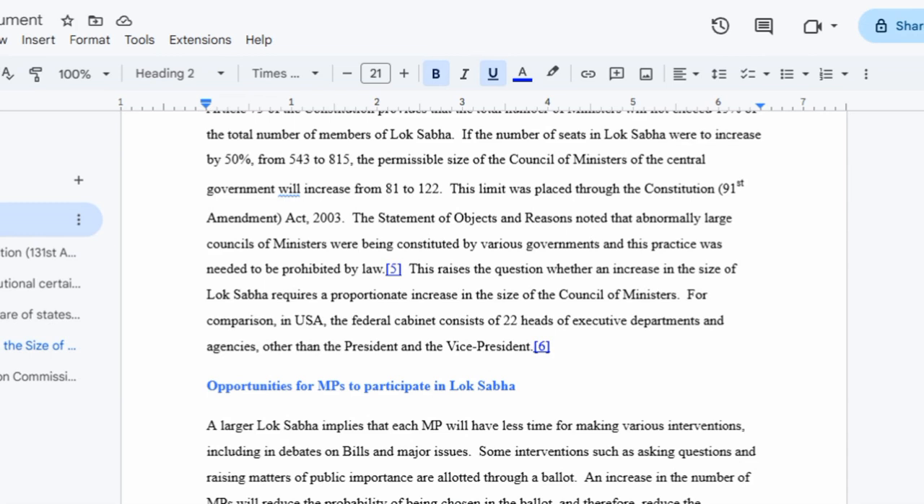We also should consider that the delimitation commission is not well defined in this bill. The Constitution Amendment Bill introduces the term delimitation commission, but the Constitution